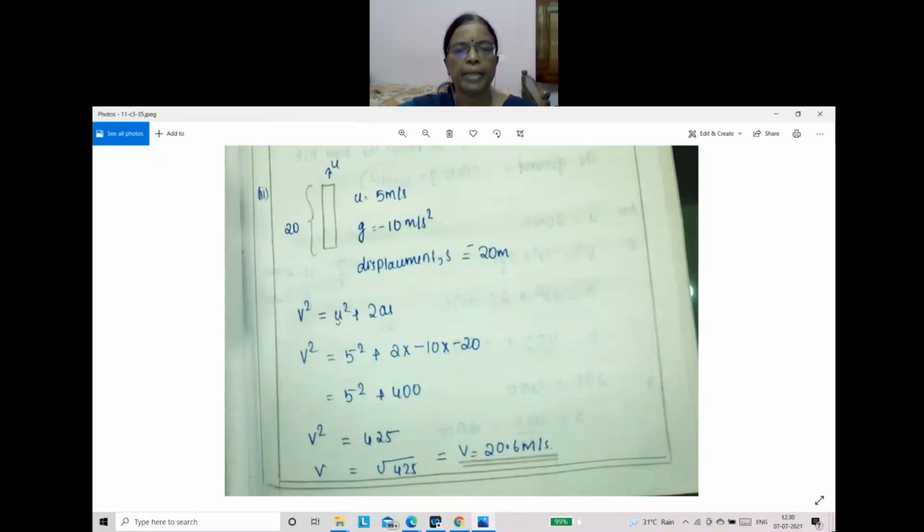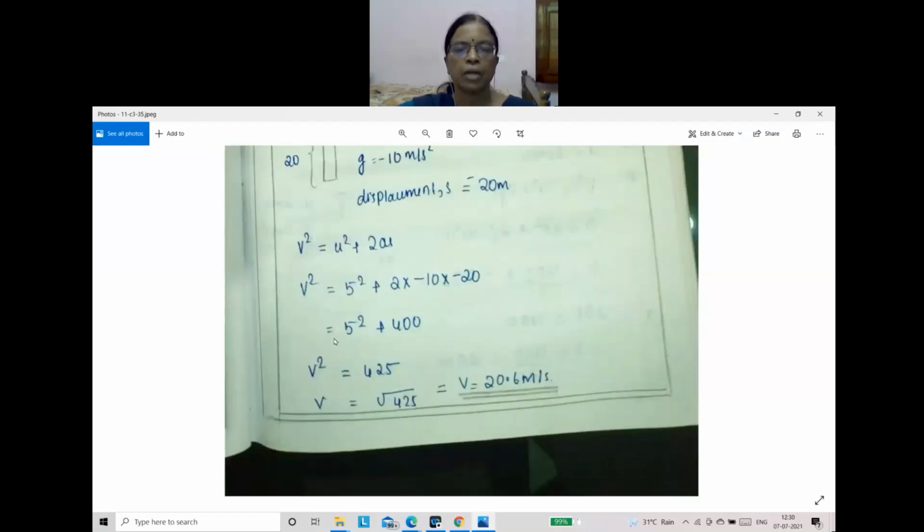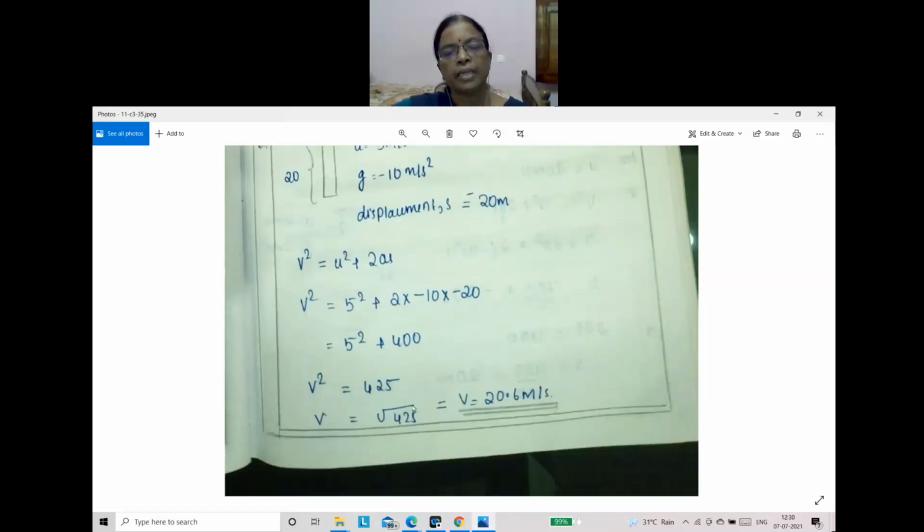U square, 5 square, plus 2 into minus 10 into S, this distance, that means tower height, minus 20. So calculating that, 5 square is 25, plus 400. So 425. Therefore, v equal to square root of 425. That we got as the answer. Do you know how to find the square root, children? Lower classes you have studied finding the square root. Do you remember?